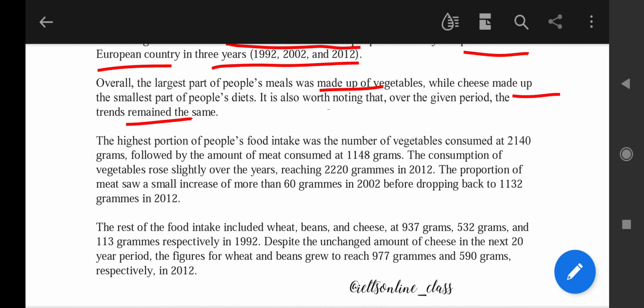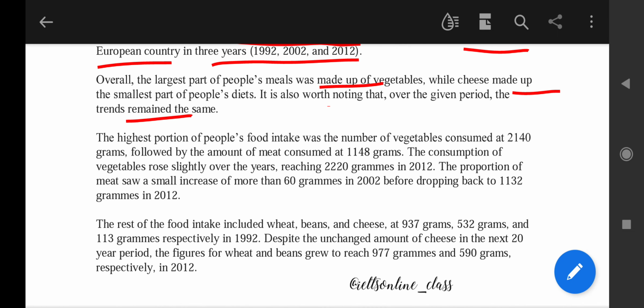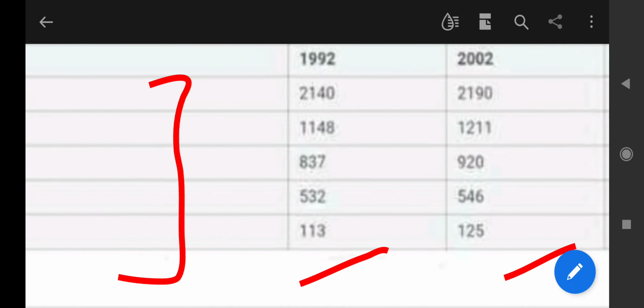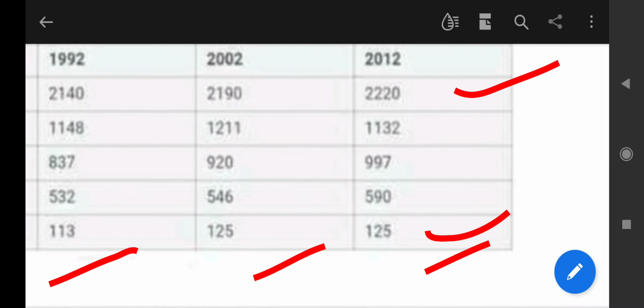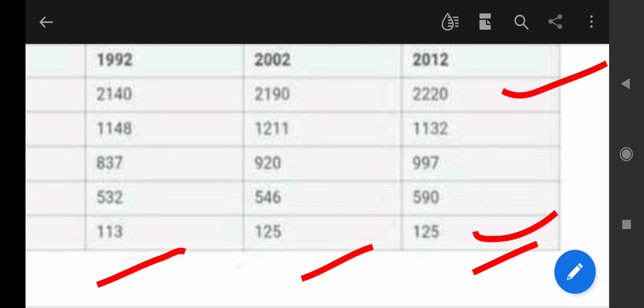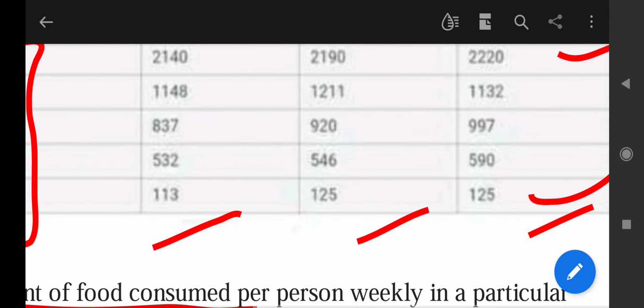So this was all about the overall, and you can see the trend remained the same. Here you can see in case of vegetables it increased slightly, then in case of meat there was a slight increase and then decrease. You can see it fluctuated.